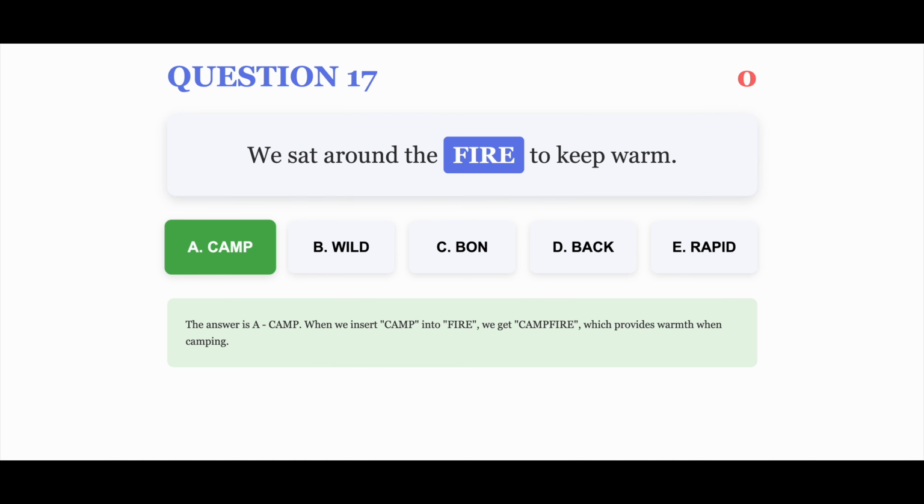The correct answer is A. The answer is A. Camp. When we insert camp into fire, we get campfire, which provides warmth when camping.